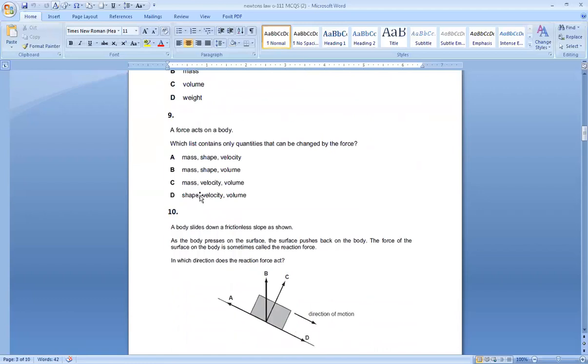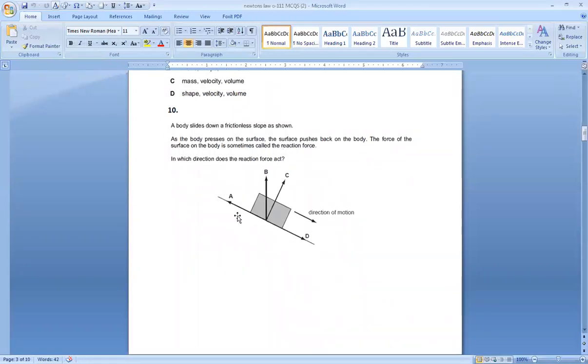Number 9, a force acts on a body. Which list contains only quantities that can be changed by a force? In the definition of force, we discussed in the lesson that force can change shape, it can change speed, it can change volume, but it cannot change mass. Where there is mass, force cannot make any change in it. So the first 3 options we cannot take because of the mass. So option is D. Force can bring all these 3 changes.